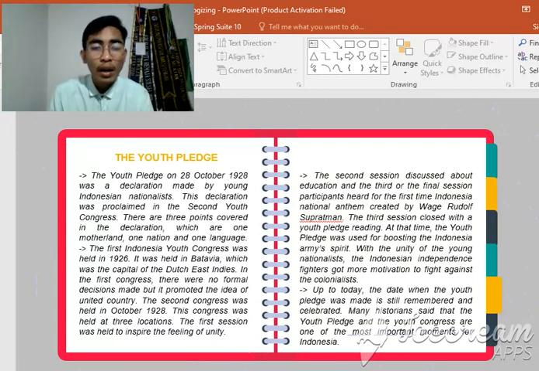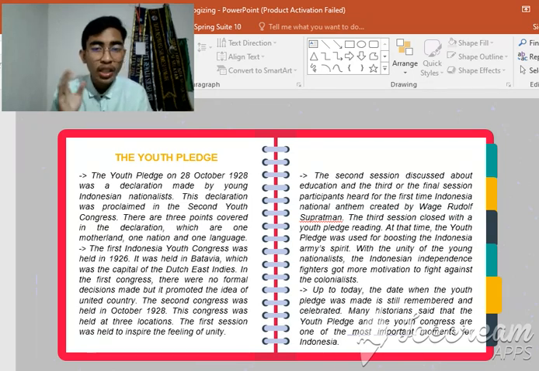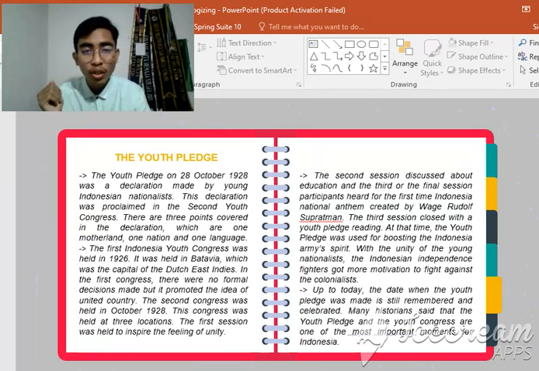So the first paragraph talks about the basic information about the youth pledge. The youth pledge occurred on 28 October 1928 and was a declaration made by young Indonesian nationalists. This declaration was proclaimed in the Second Youth Congress. There are 3 points covered in this declaration, which are one motherland, one nation, and one language.